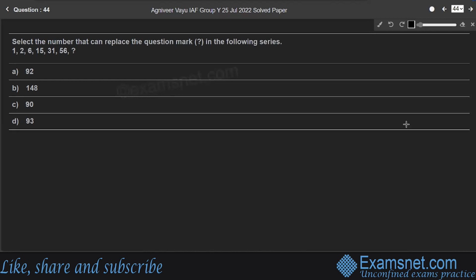Question 44. Select the number that can replace the question mark in the following series. First number is 1. Second number is 2. Third number is 6. So, consider the first and second number. 1 plus 1 is 2. Second and third number, 2 plus 4. The number to be added to get the third number is 4 here, right? So, the next number is 15. A number should be added to 6 to get 15. Therefore, this number is 9.